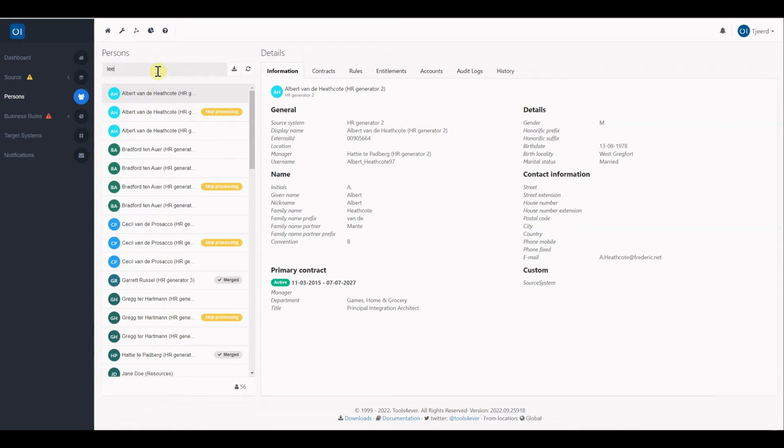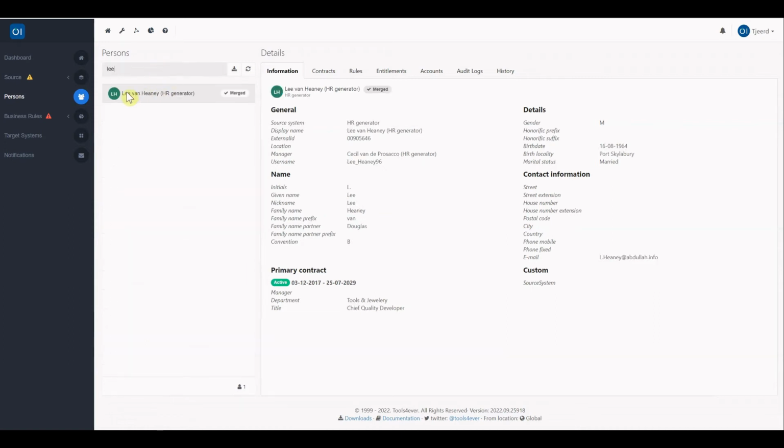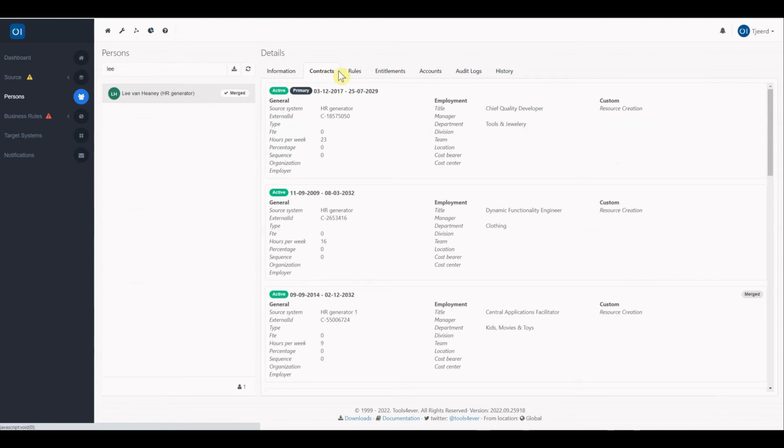If we look up the person Lee, we can see that Lee is automatically merged. And to show you that this is merged from multiple sources, a person from the HR generator in the general system, we have a person from generator 1, which you can see has been merged into the Lee identity. And if we scroll down to the bottom,